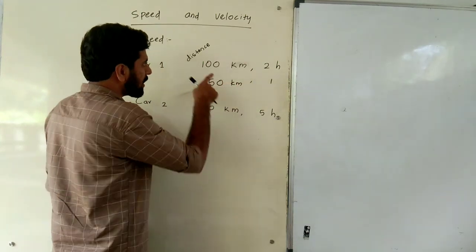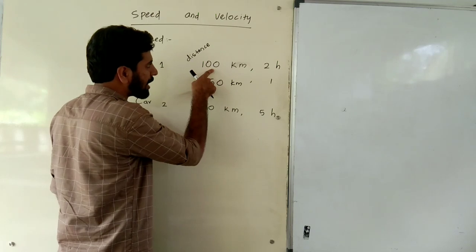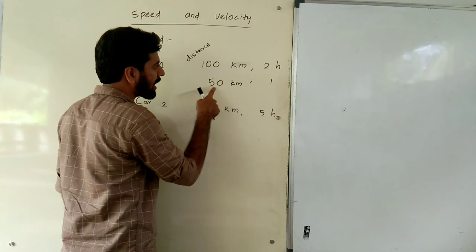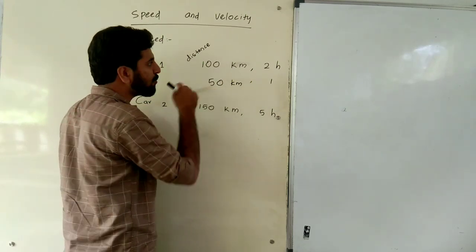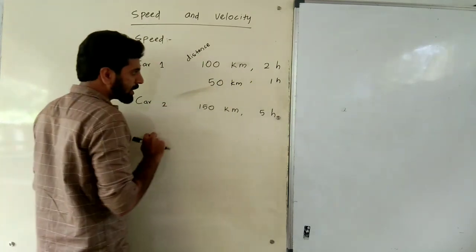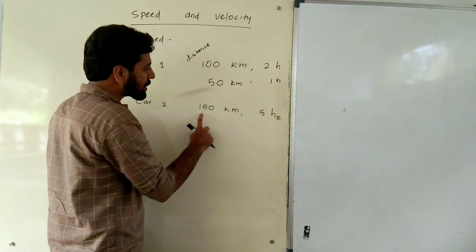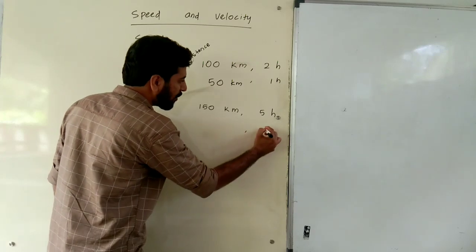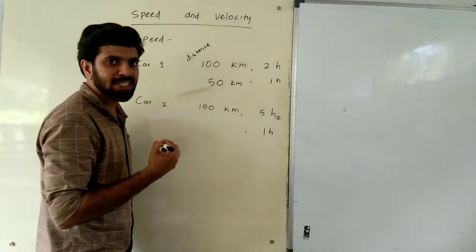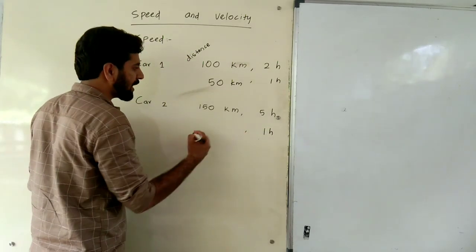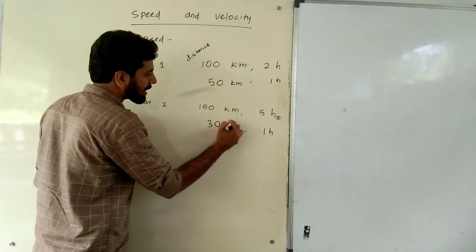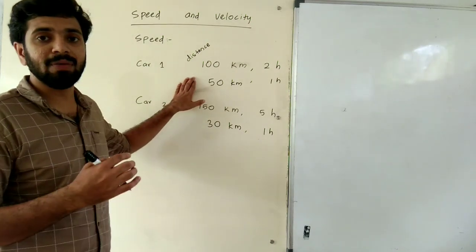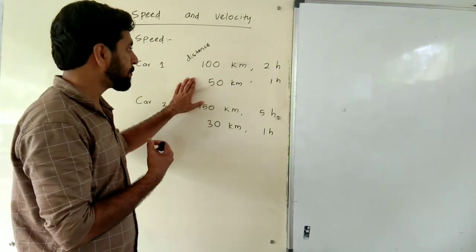In the case of the second car, it covers 150 km within 5 hours. Therefore, within 1 hour, what distance will it cover? We can say it's about 30 km. From here, we can say that the first car travels with the highest speed.